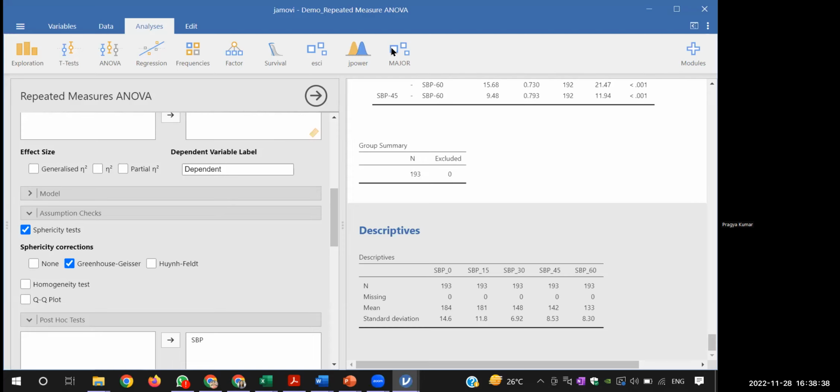That's why we always say that it is difficult to meet. You will read in most textbooks that it is very hardly met. So normally it is violated. That's why it is always reported with the Greenhouse-Geisser correction. This is Mauchly's test of sphericity. So just recall your concept of variance. Apply that variance between the two different groups.